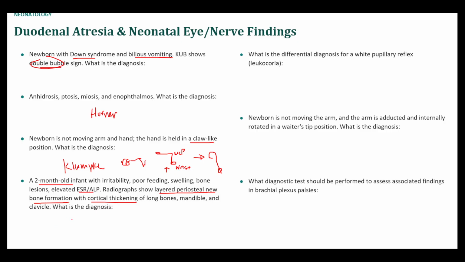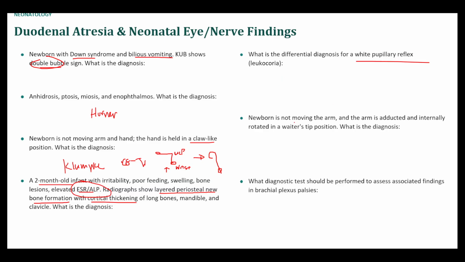It's benign, I believe, and the buzzword would be layered periosteal new bone formation with cortical thickening, and sometimes you do get these inflammatory markers. Differential diagnosis for white pupillary reflex. So there's cataracts, but the most important thing to rule out would be retinoblastoma. There's also, I think, retinopathy of prematurity if they are premature. There might also be some association with congenital infections, including TORCH infections.